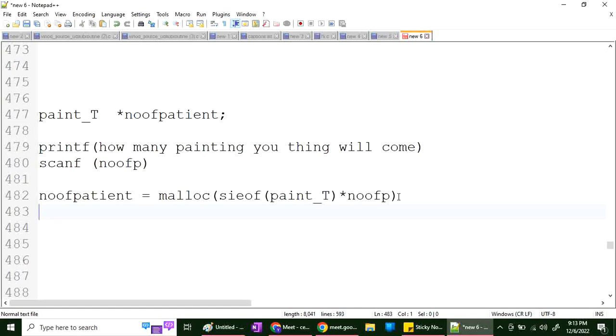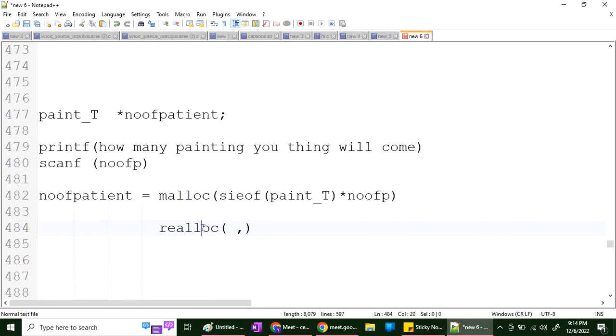Yes. If more come, then what do we have to do? We need more memory now. Consider the user said 1,000, now we need more than 1,000. It means we need more memory. So if we need more memory, we have a brother of malloc, that is realloc. In realloc, we have to tell the old pointer, and then say how much more we want. Then it will allocate that much.